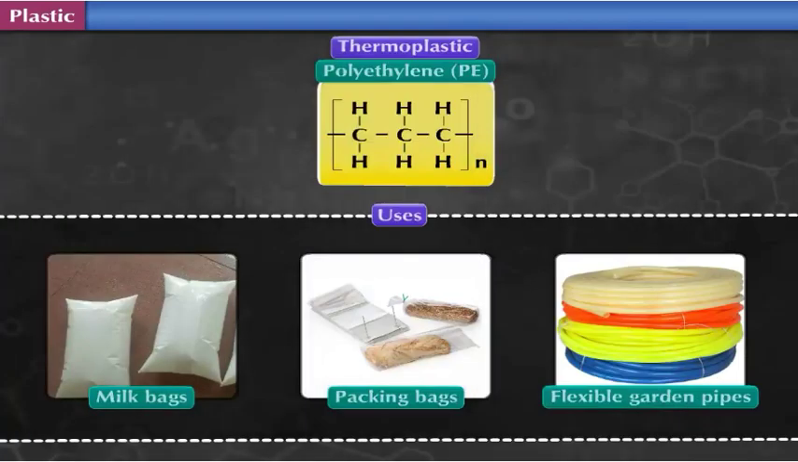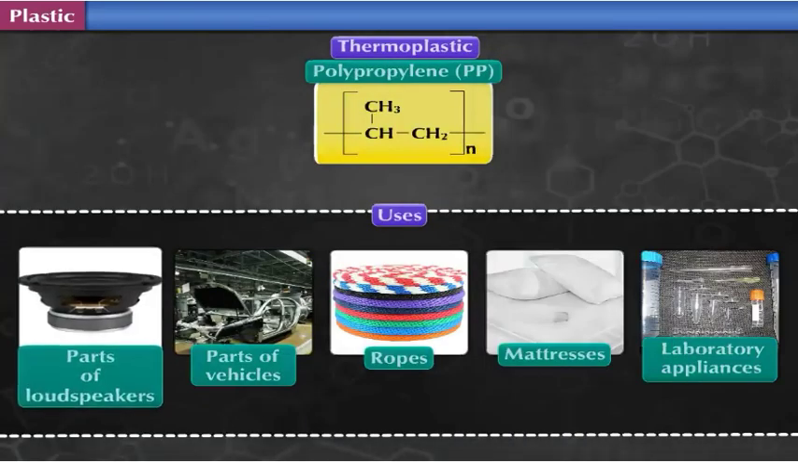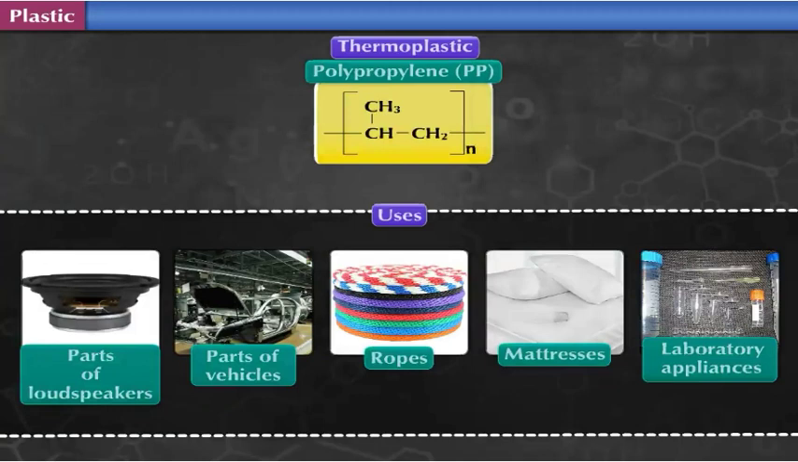Polyethylene, that is, PE, is used in the manufacture of milk bags, packing bags, and flexible garden pipes. Parts of loudspeakers and vehicles, ropes, mattresses, laboratory appliances, etc. are manufactured using polypropylene, that is, PP.